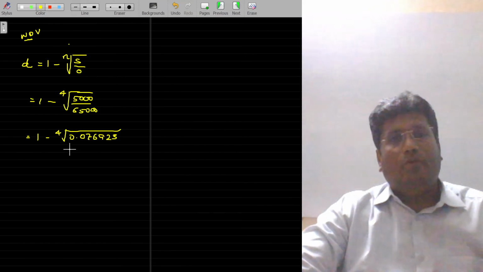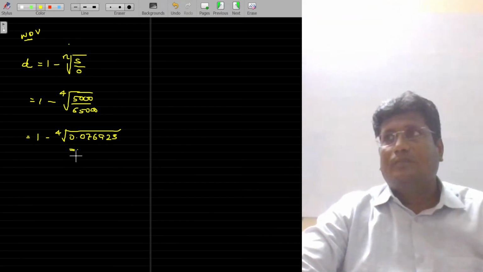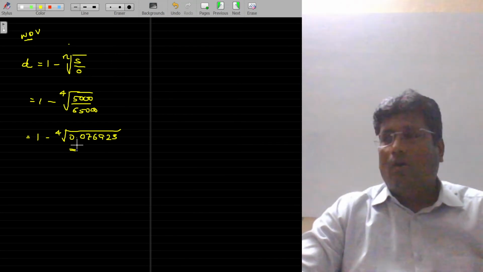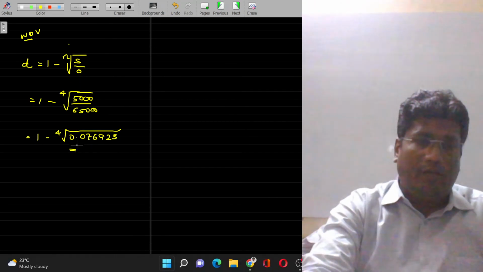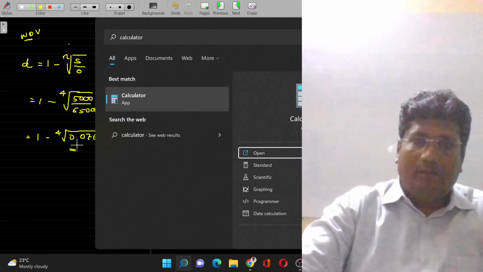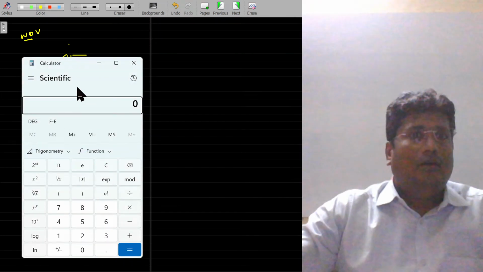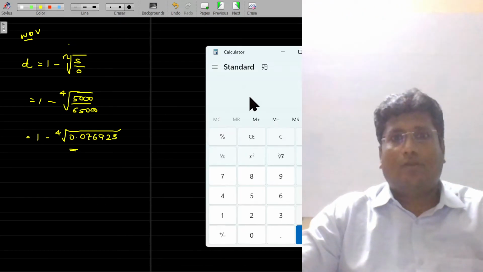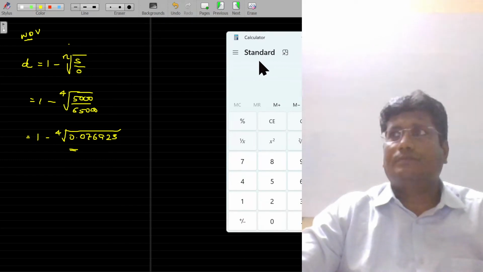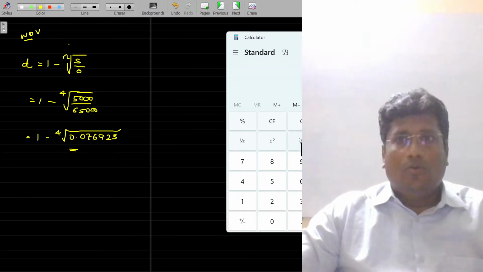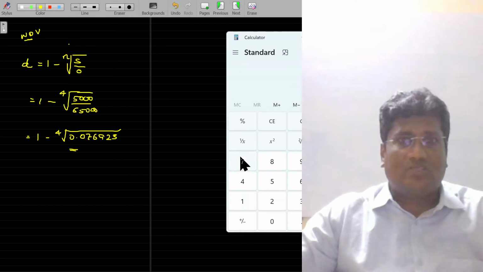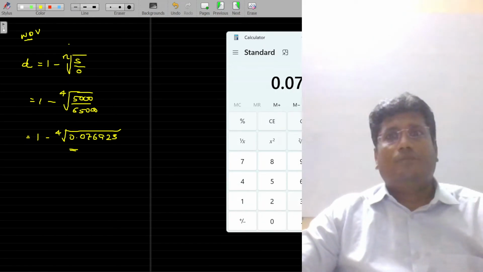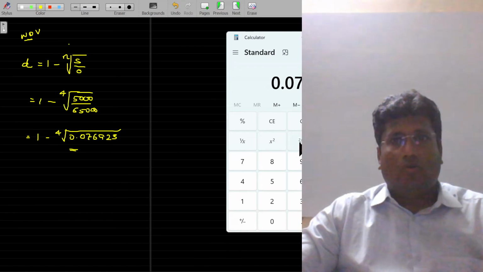Now how do I get this value? The 4th root. That's why I told you to always bring a calculator and use it. In your calculator, you can calculate this value. You are not allowed to use a scientific calculator; you are allowed to use only the standard basic calculator. I just changed myself to the basic calculator. Take the root of 0.07692.